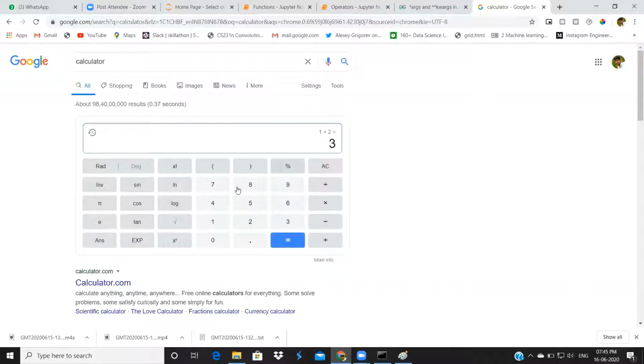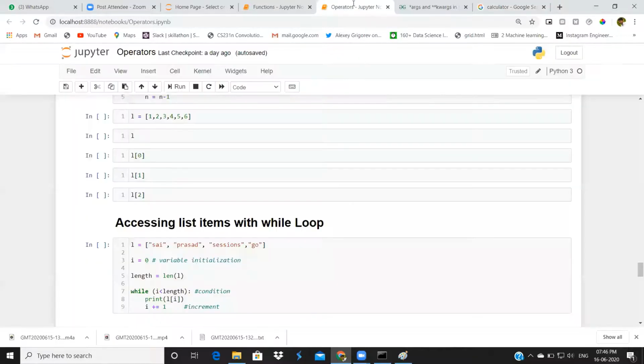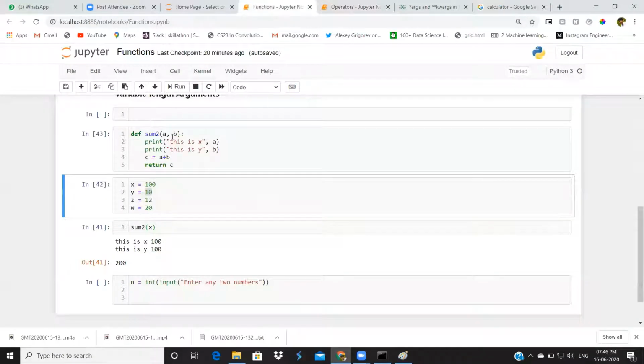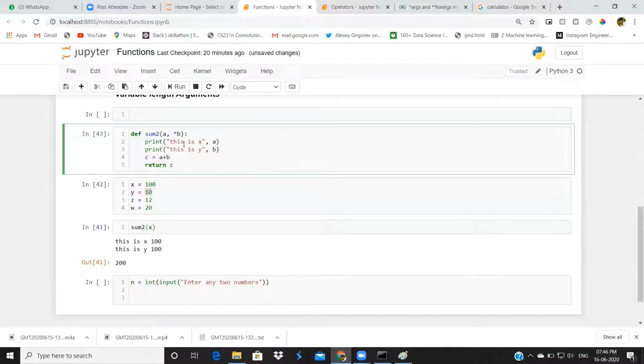We got 3 as output, but there is no guarantee I will pass only 2 numbers. I can pass 1 plus 2, 3, 6. I can pass any numbers. In that situation, I want my addition function to be dynamic. If I got 100 numbers, I want to perform addition on those 100 numbers and give the sum of those 100 numbers as output. For that reason, we will take multiple numbers as an argument. For that, we will give a star here.